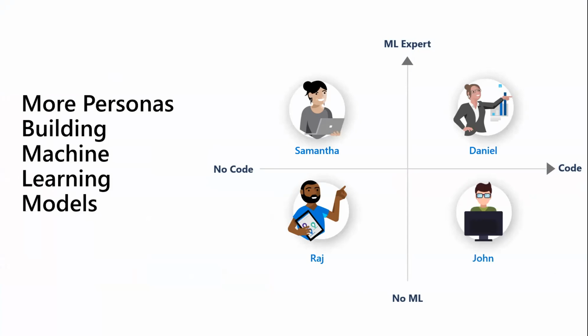On the top of the quadrant, we have our machine learning pros. They have been in the space for some time and are looking for ways to better their workflow. And in the bottom, we have the no ML experience. These guys are domain experts who really understand their business needs and know that ML can help them. So let's dive into our first persona for today, and that's going to be Raj, who is no code and no ML.